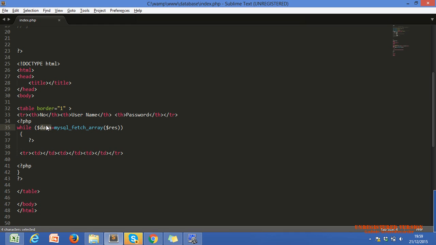Okay. Now let's see what I am doing in the first TD. This is TD or not? Let me just make some space. In this TD, I'm just dividing TD and TR.